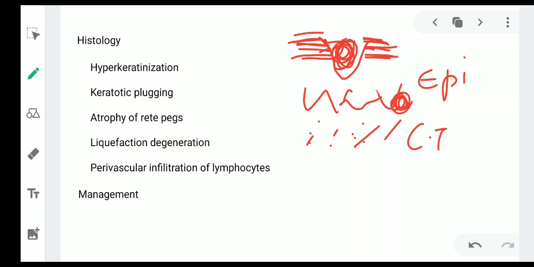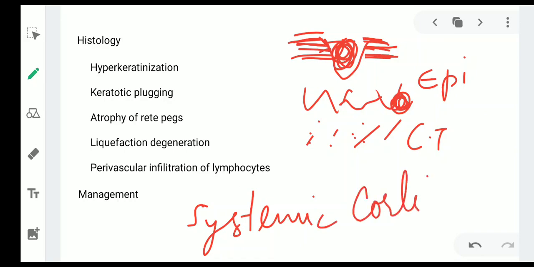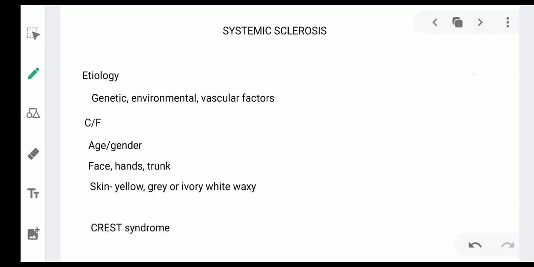Now coming to the management, it is treated by systemic corticosteroid therapy, and antimalarial drugs are also used in some cases.